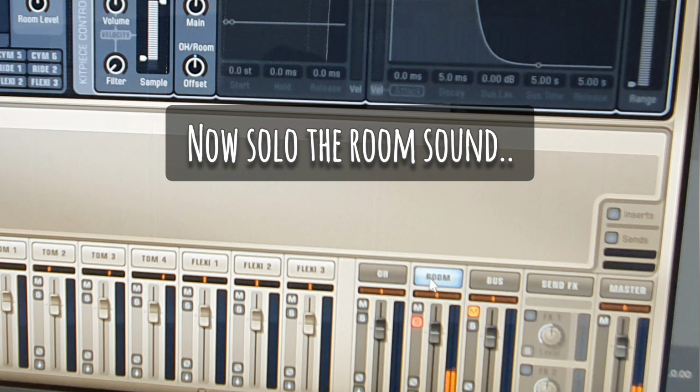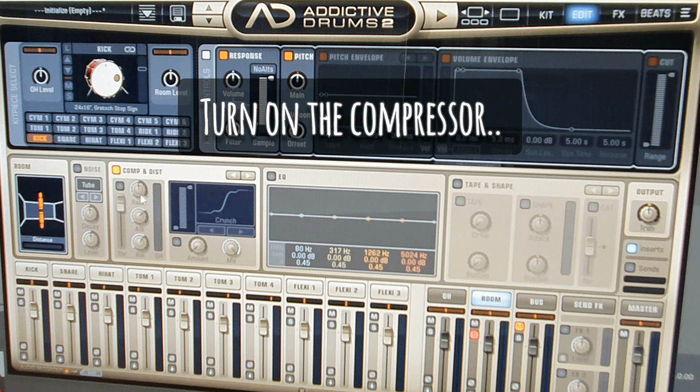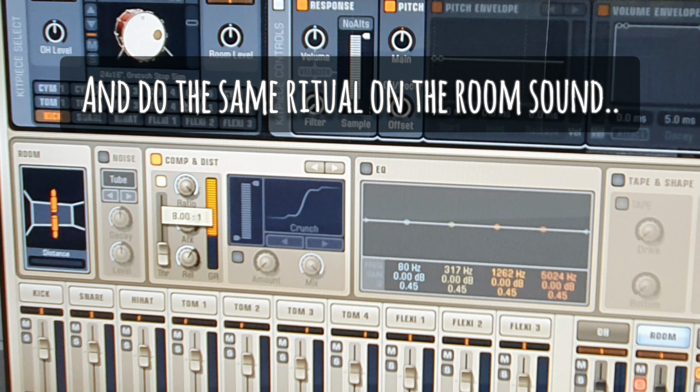Now solo the room sound. Add insert. Turn on the compressor and do the same ritual on the room sound.